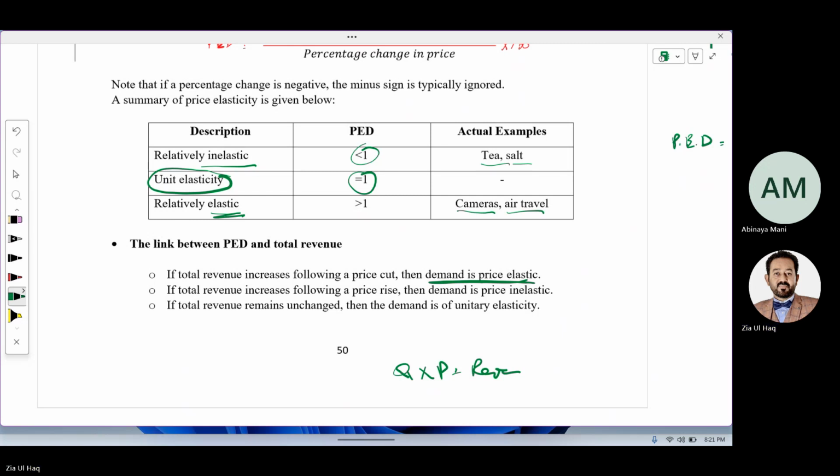If the total revenue increases following a price rise, the demand is inelastic because the demand is not decreased. Your revenue increased. Why? Because you have increased the price. Suppose you are selling 10 quantity, price is 10, your revenue is 100.